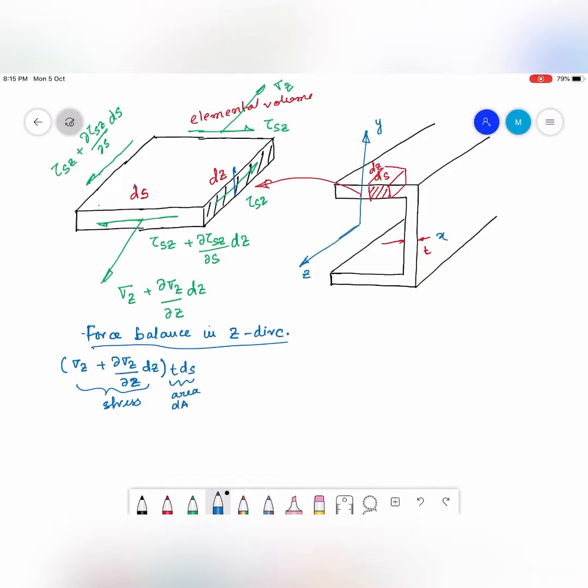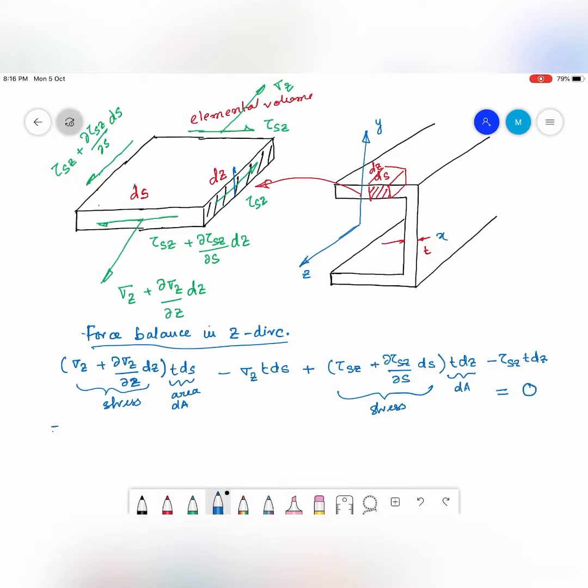Then minus sigma z into t ds, plus tau sz plus del tau sz, again this is the area and this is the stress, and for equilibrium in z direction this should be equal to 0.